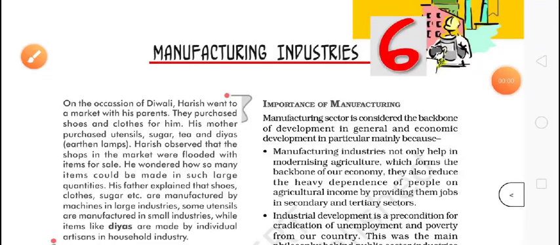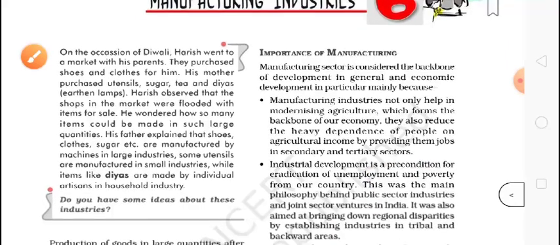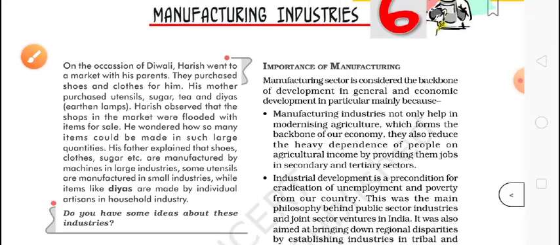Hello students, today we are going to start our next chapter, chapter number 6 from your geography book. This class is for class 10th. My dear students, our topic name is manufacturing industry. I hope you all know about manufacturing because we have studied about the sectors also. Sectors have been divided into three parts: primary, secondary, and service sector. This secondary sector is also called the manufacturing sector.